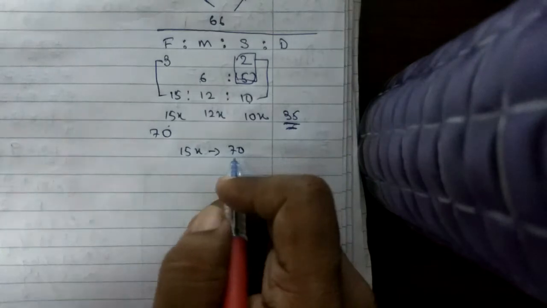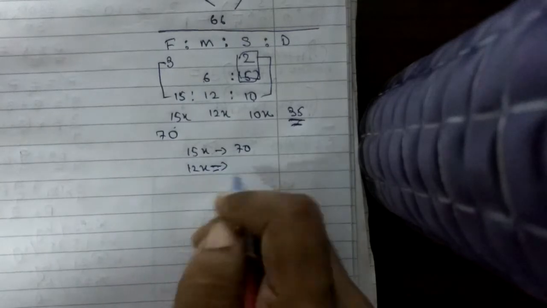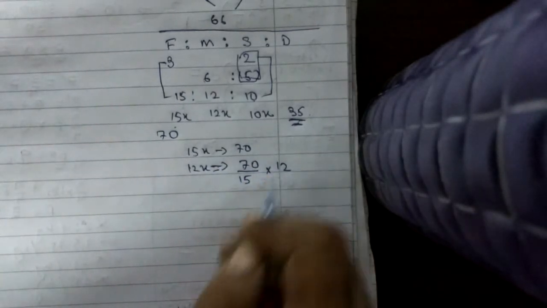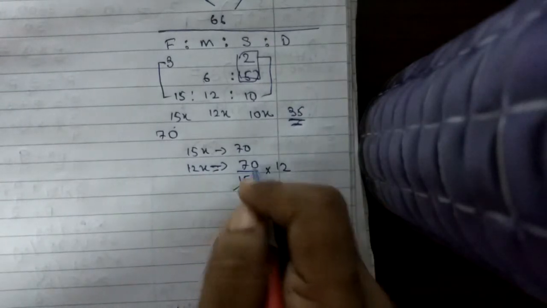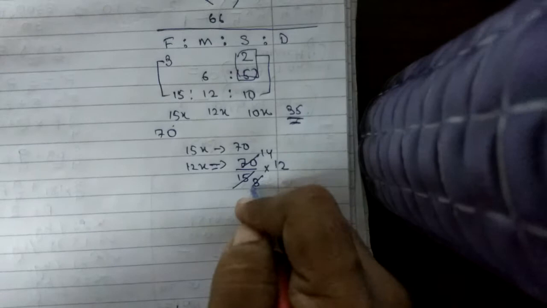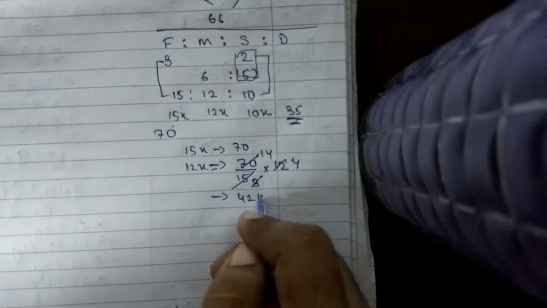So 12x becomes 70 by 15 into 12. Okay, so this goes by 3 and this goes by 14. This goes by 4. So it becomes 42 kg.